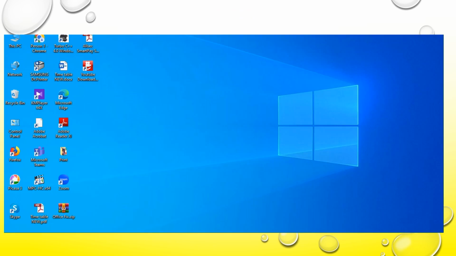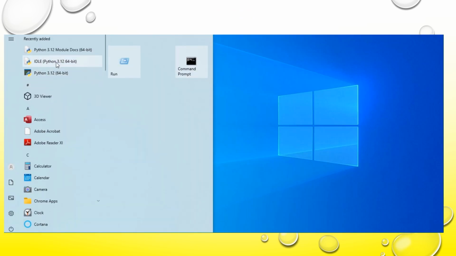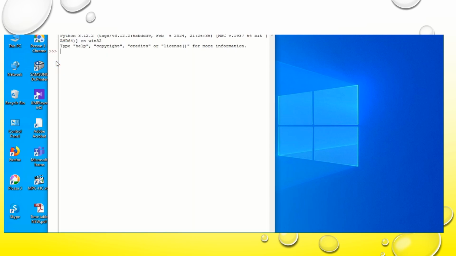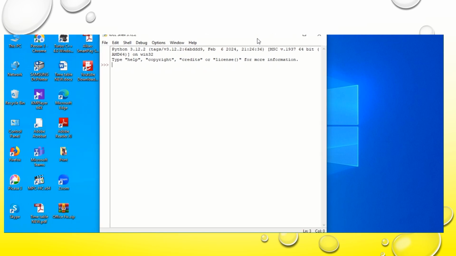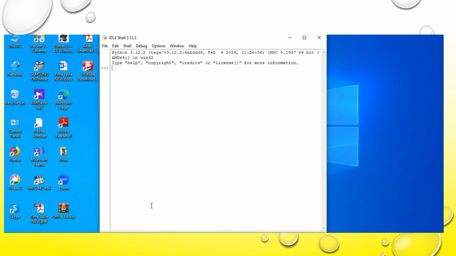So first I will start the Python application. I will resize the window. So here, first I will take an example with respect to a sequence data type, among them string.